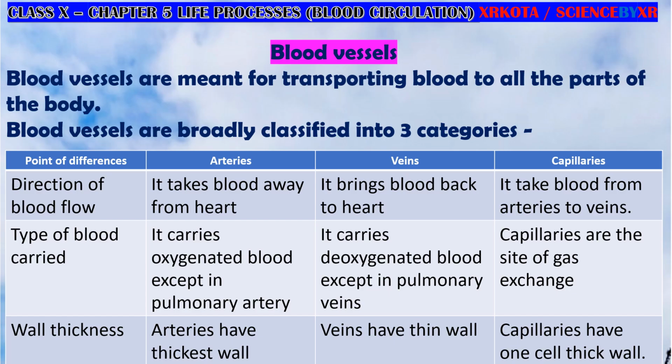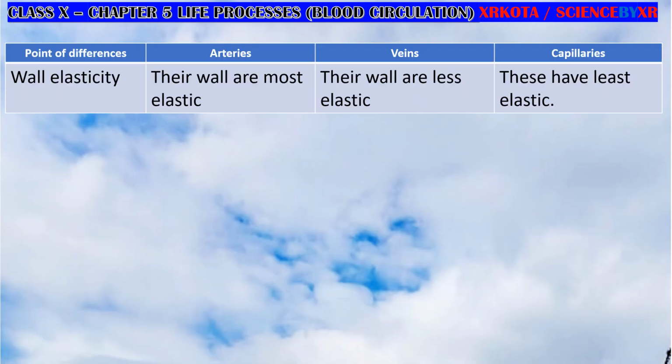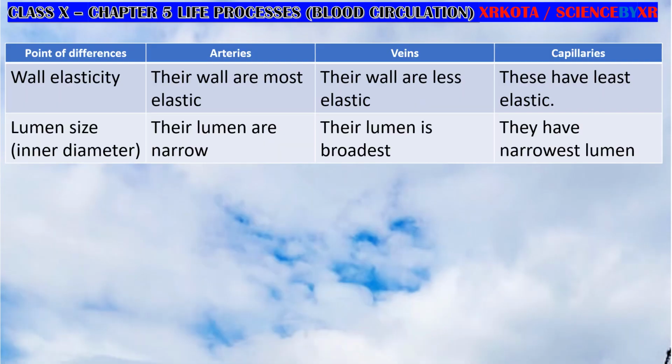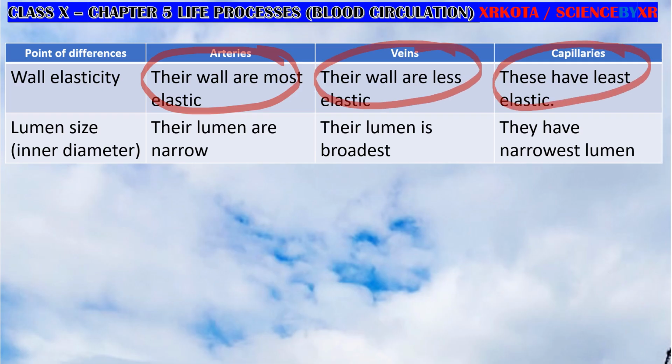Okay. Third is wall thickness. We will see by the diagram here. So arteries have a thick wall, veins have a thin wall, and capillaries have the thinnest wall. Okay. Then wall elasticity. Arteries, because of the thick wall, are more elastic. Veins have a less thick wall, so they are less elastic. Capillaries are only one cell thick, so they are the least elastic.